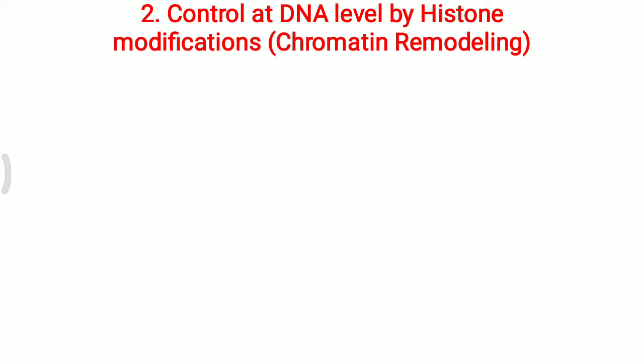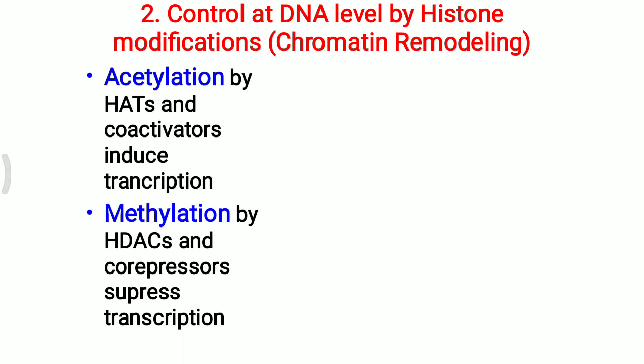First we have seen the methylation process for chromatin remodeling. Here an acetyl group is added. So acetylation by HATs, that is histone acetyltransferase, and co-activators induce the transcription process. But oppositely, deacetylation by HDACs, that is histone deacetylase enzyme, and co-repressors suppress the transcription process.